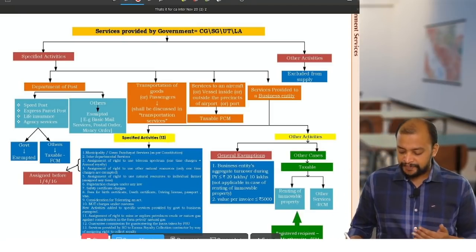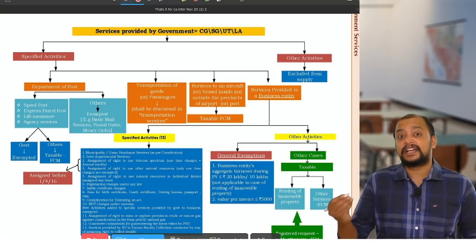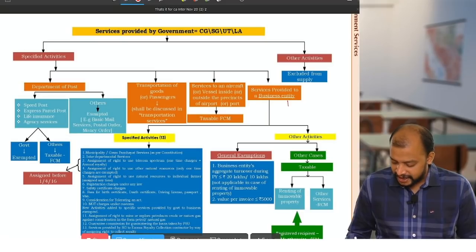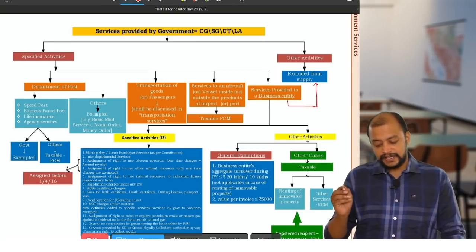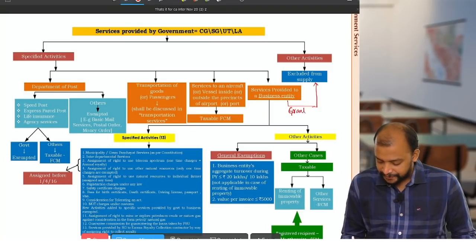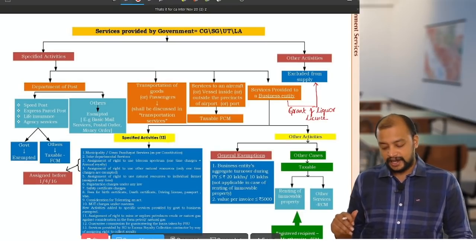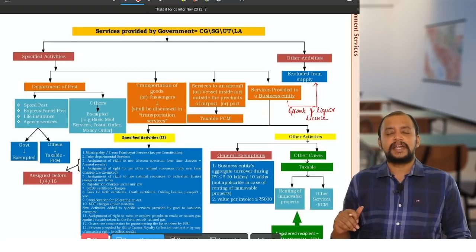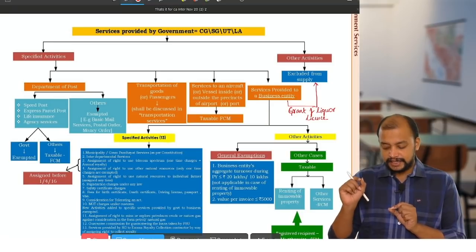To add to this, services provided to business entity by way of granting liquor license. So granting liquor license is also excluded from supply. Please make this connection. Services provided to business entity, in that grant of liquor license, is excluded from supply.